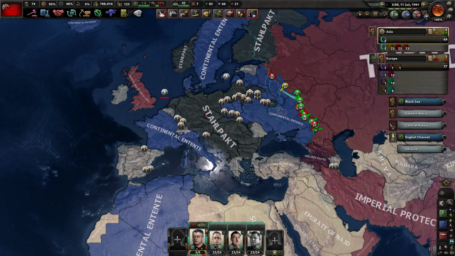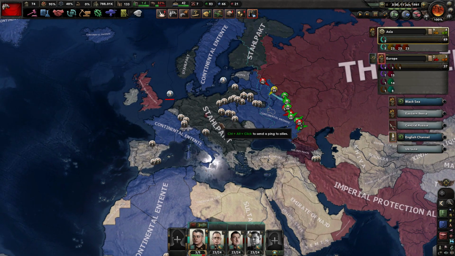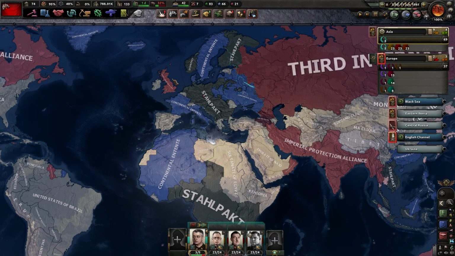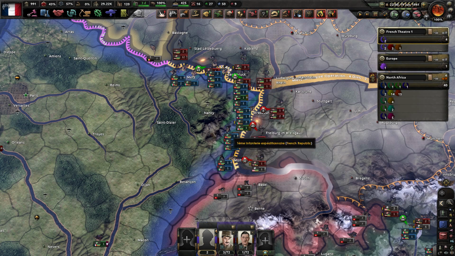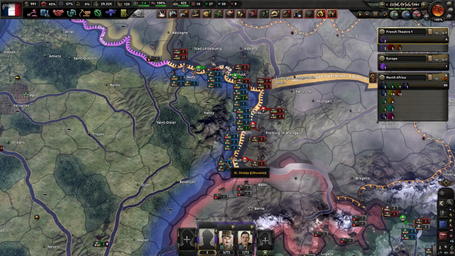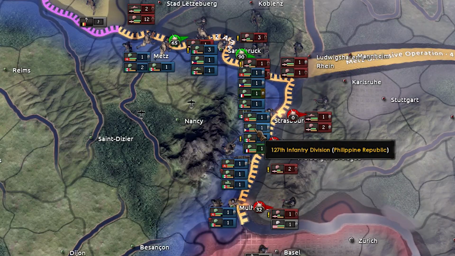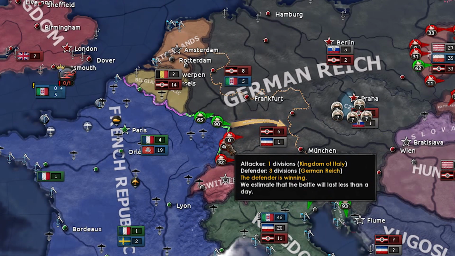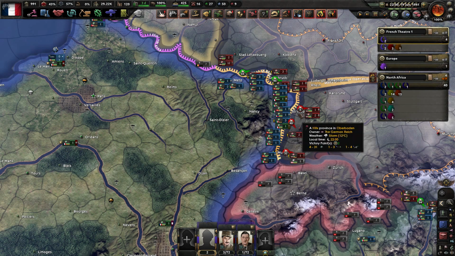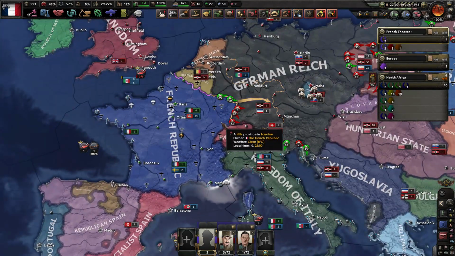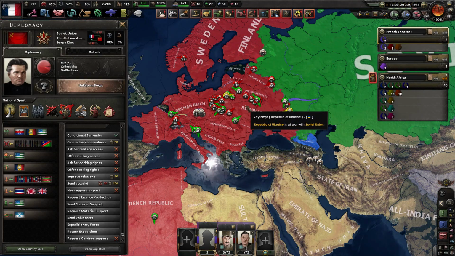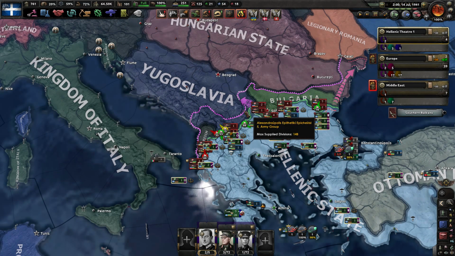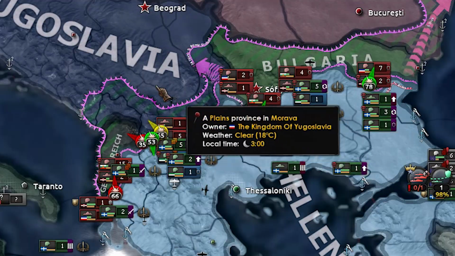To understand the entire situation, you've got this map where everyone is fighting against each other, with only Soviets and Britons uniting against everyone. To understand how bad the situation is for France, Italians, Lithuanians and even Filipinos are fighting against the German Reich on the French border. And only 1 or 2 divisions out of all that are French divisions. That is something insane, boys. That is something insane.